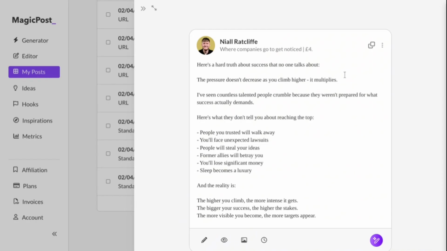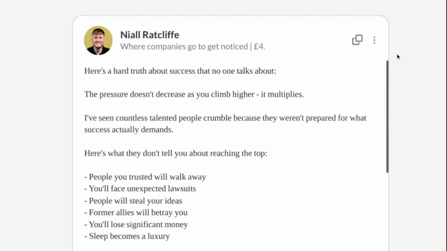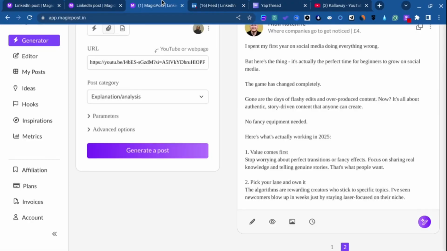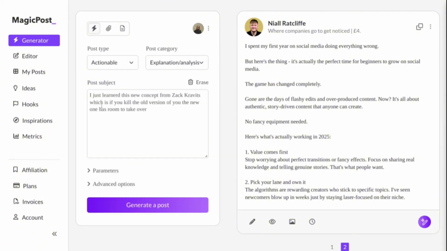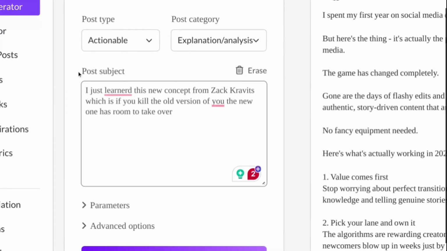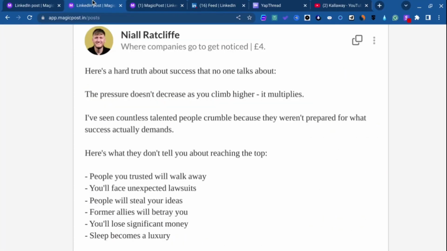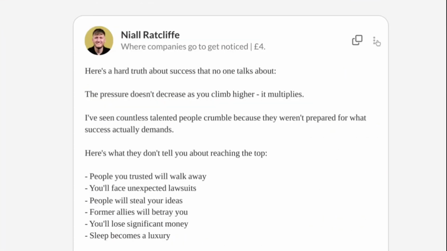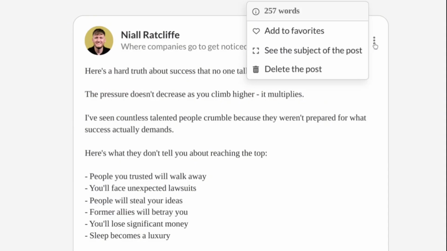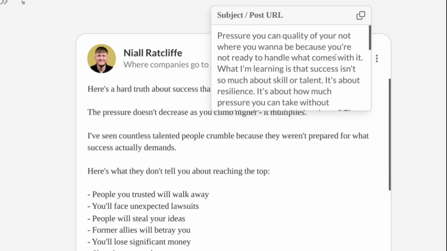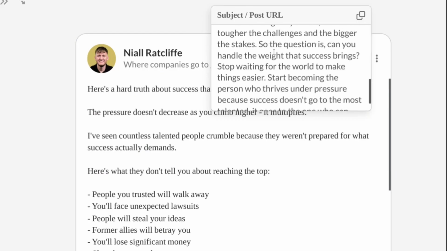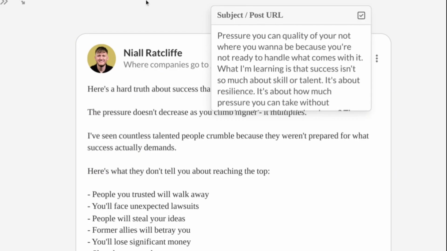Right now, you get the post itself, but let's say I want to regenerate the post based on the prompt, or as you can see, the post subject that was used over here. It's as simple as clicking on the post, clicking on those three dots and clicking on see the subject of the post. As you can see, it gives you the entire subject of this post. So let's say I want to regenerate it once again.